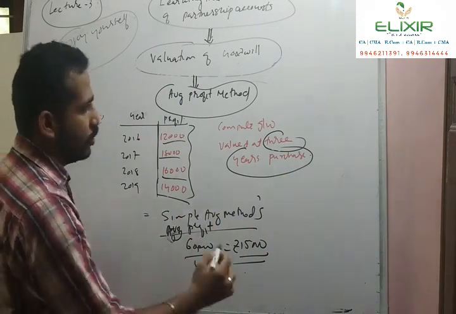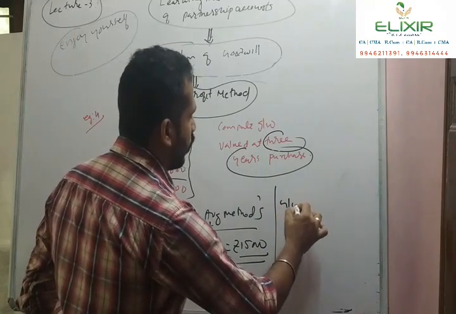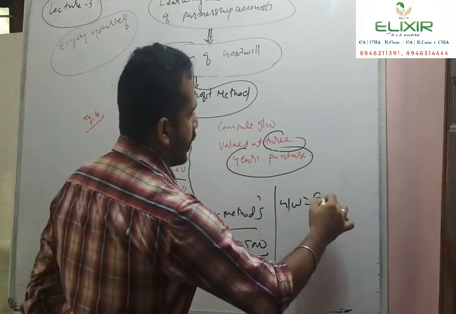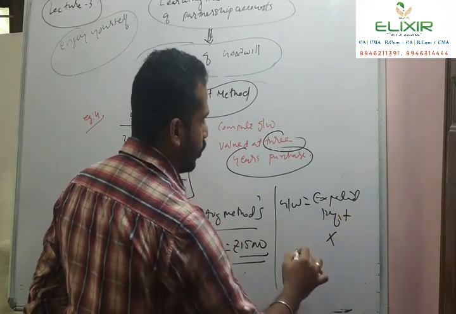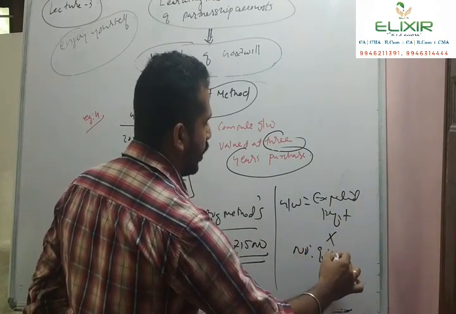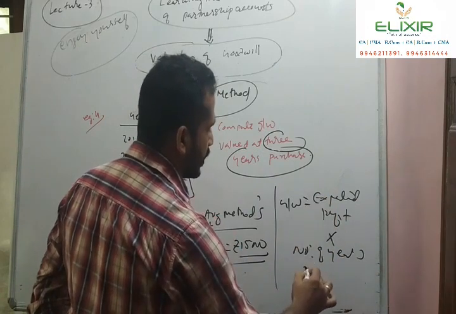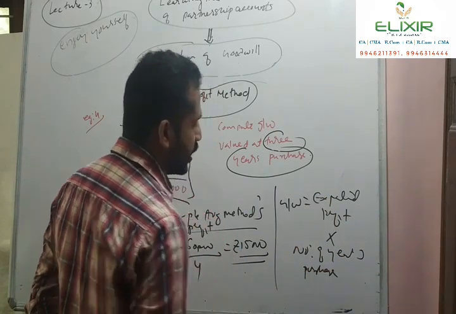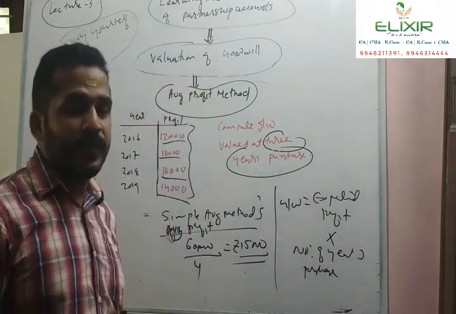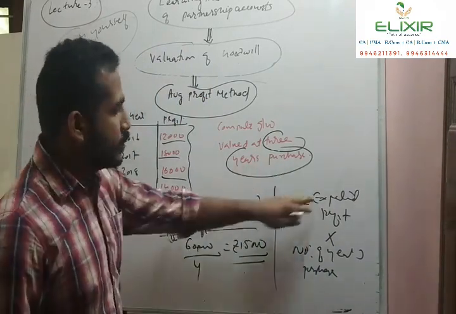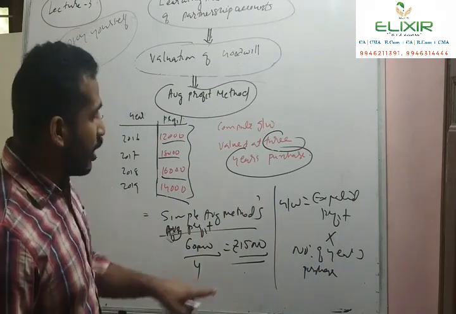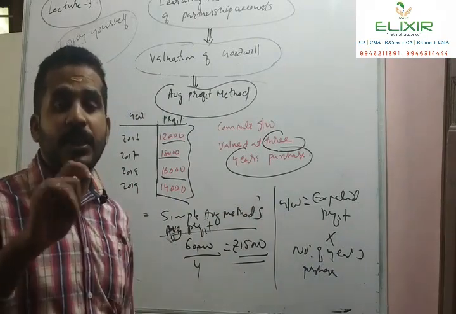So goodwill is equal to expected profit into number of years purchase. I am writing this as number of years purchase, not number of years of expectancy. Expected profit in the future: we got the average profit as 15,000.